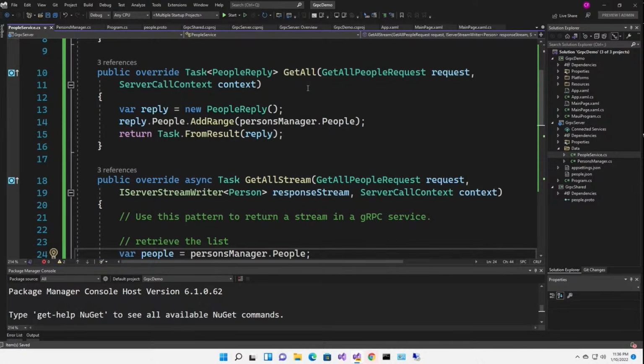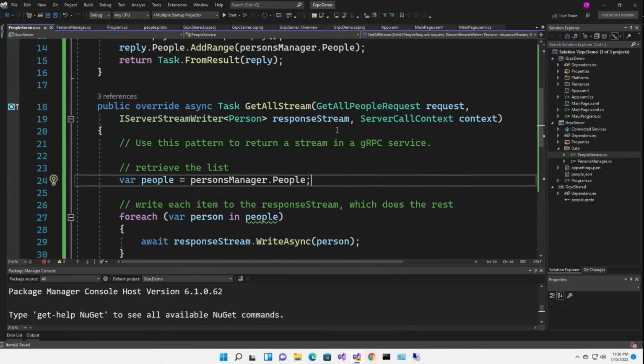Here's my get all. So if I just want to simply return a people reply, which is that list of 5,000 person objects, this is the syntax. I'm overriding task of people reply, get all, my people request, and my server call context. Need that as well. So here's my reply. I'm creating a new people reply, and to the people, I'm adding my persons manager people and returning the task from that result, and Bob's your uncle.